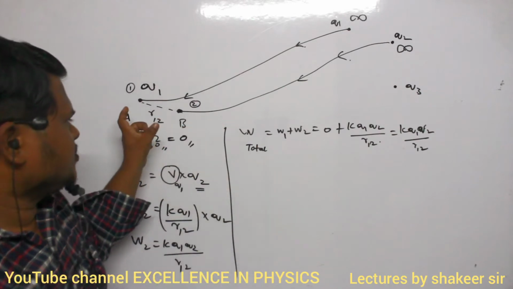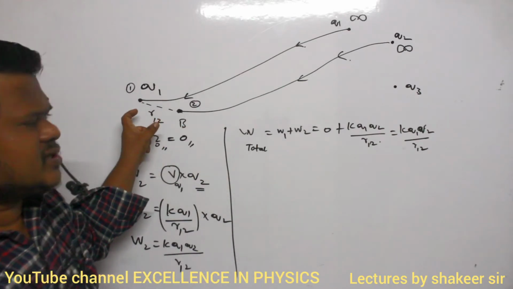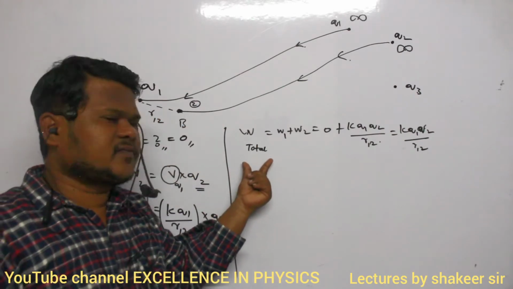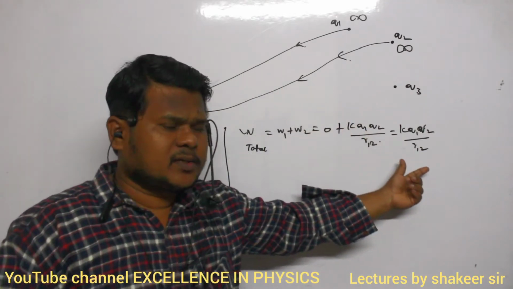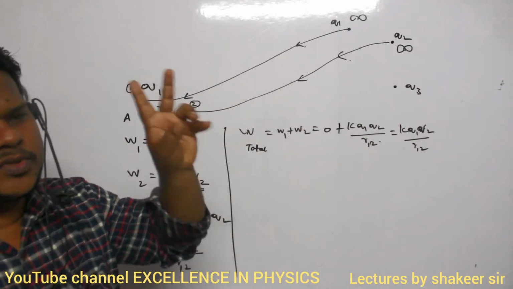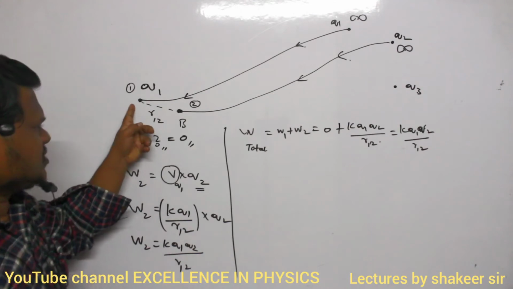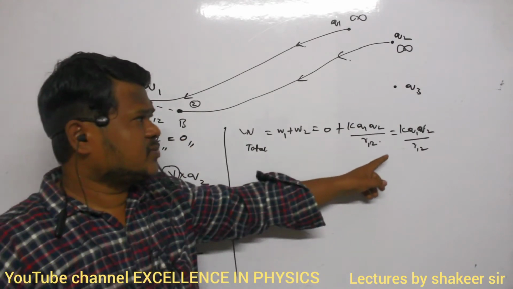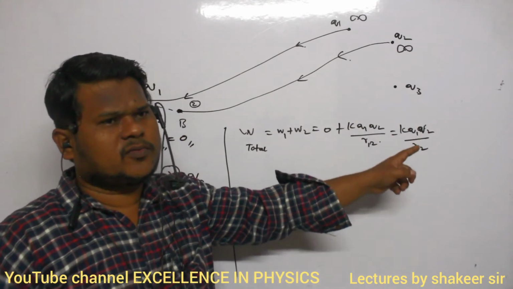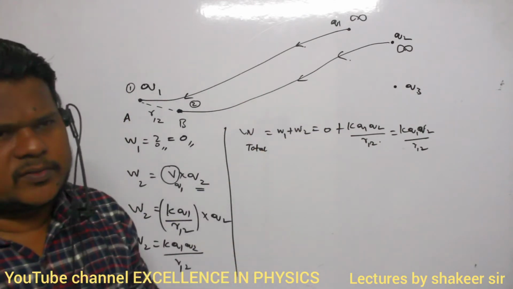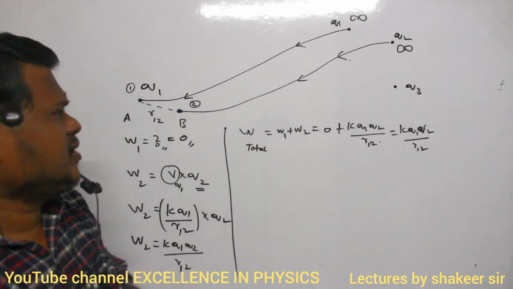Clear? So to bring these two charges into this potential energy situation, we are doing some work. That work is nothing but the potential energy stored between the two charges. So between the first charge and the second charge, the interaction energy is KQ1 Q2 divided by R12. Satisfied? Okay. Up to here it is clear.